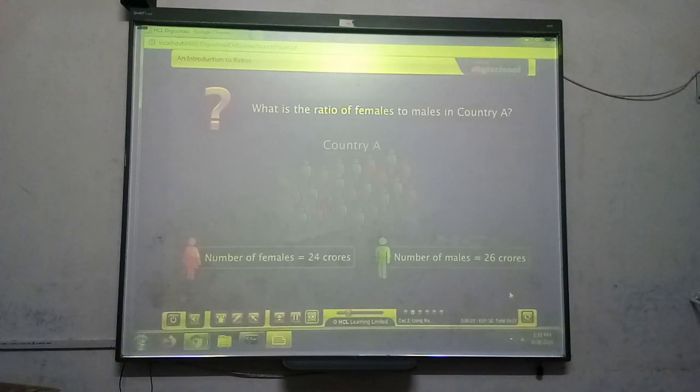Ratio is generally written in its simplest form, that is, such that the numerator and denominator have no common factors except 1. In this case, we divide the numerator and denominator by a common divisor and reduce the ratio to its simplest form. So, the ratio of females to males in country A is 12 to 13. This means that for every 12 females, country A has 13 males. Notice that there is no common factor of 12 and 13 except 1.